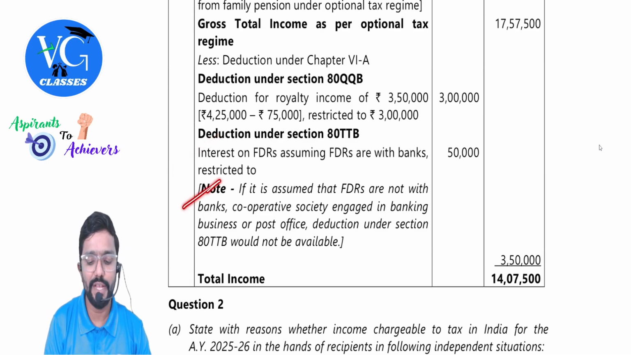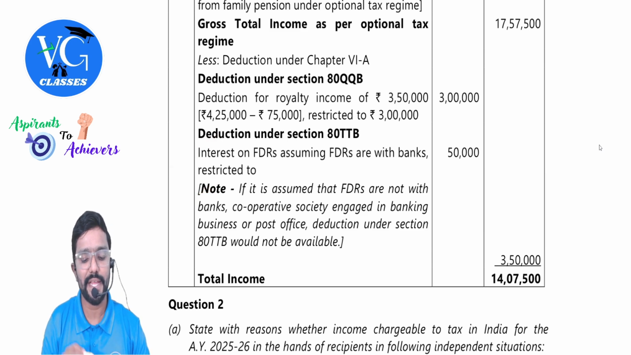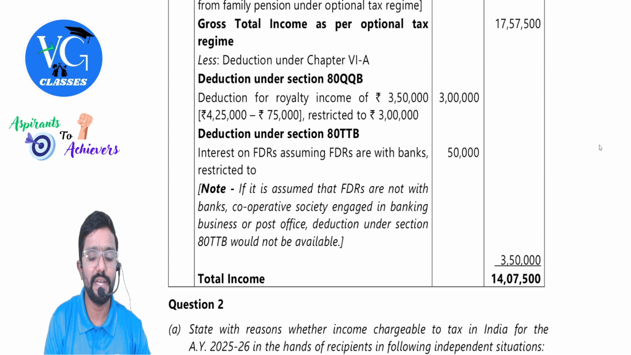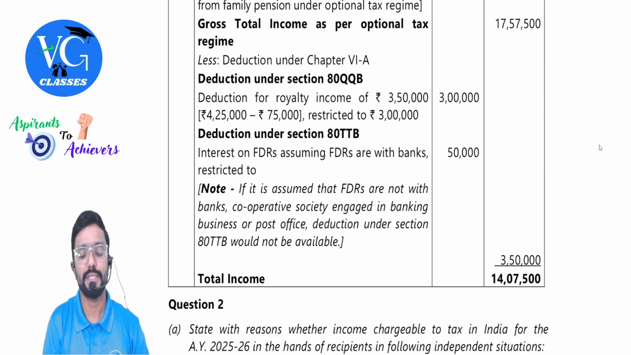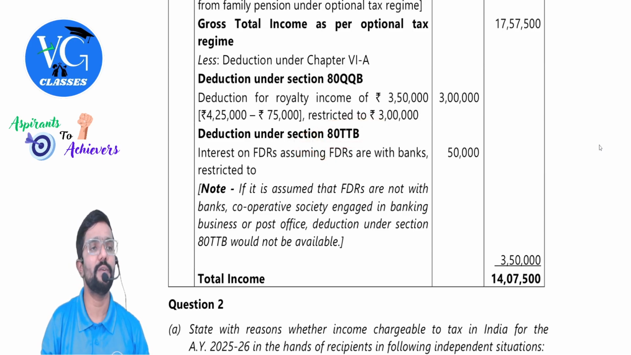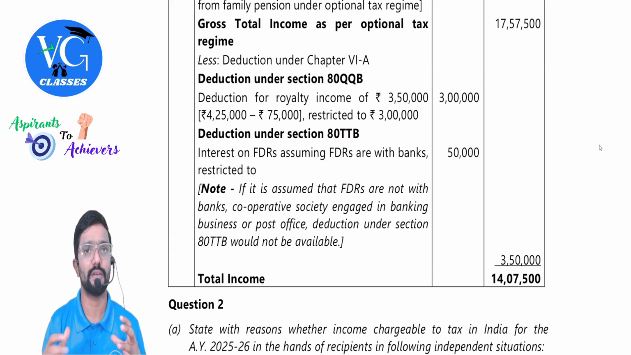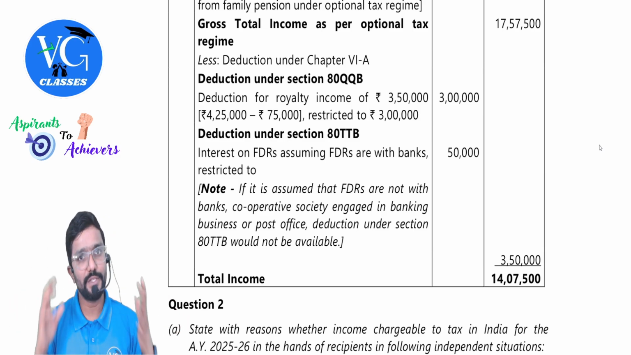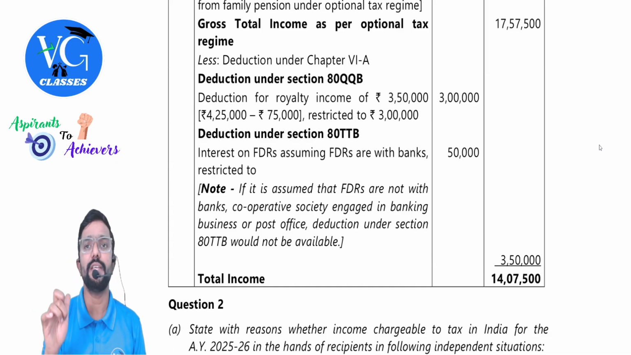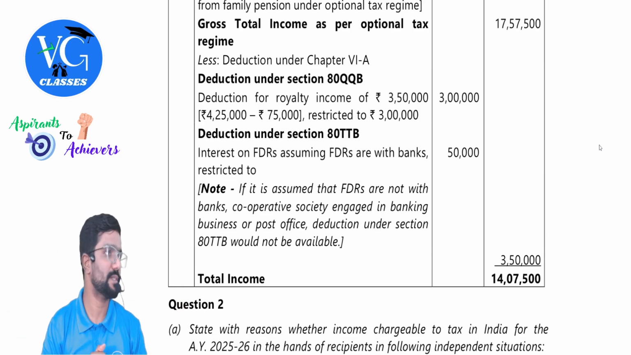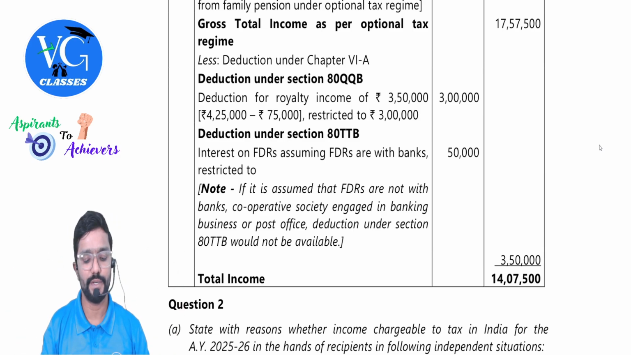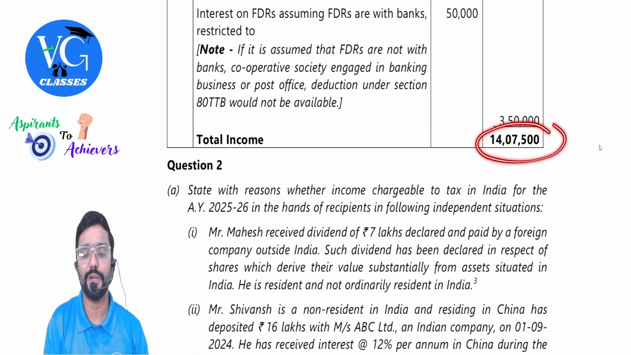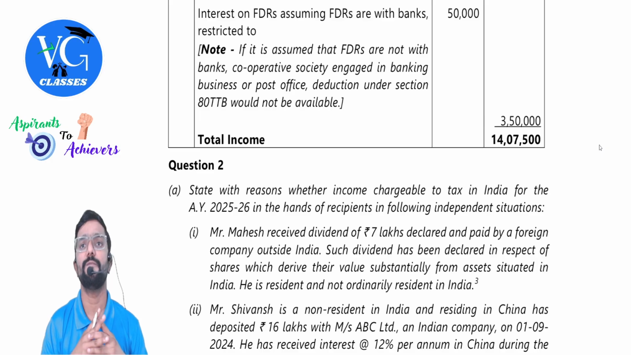If it is assumed that FD are not with the bank, cooperative society engaged in banking business or post office, then deduction will not be available, guys. Because 80TTB deduction is available only for interest on deposits with bank, cooperative bank, and post office. They have not mentioned in the question FD is with whom. You have assumed that the FD is with either bank or cooperative bank or post office, and deduction is claimed. Maximum 50,000. So here total income we are getting is 14 lakh 7,500.